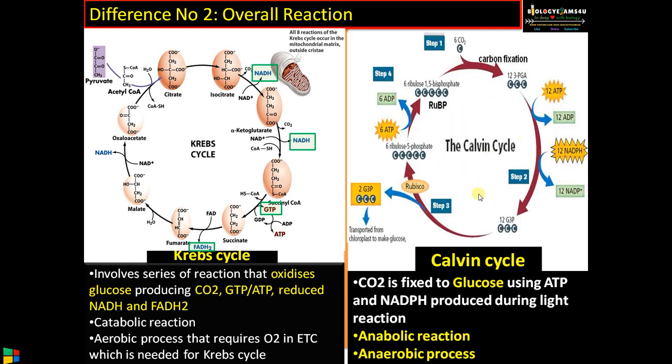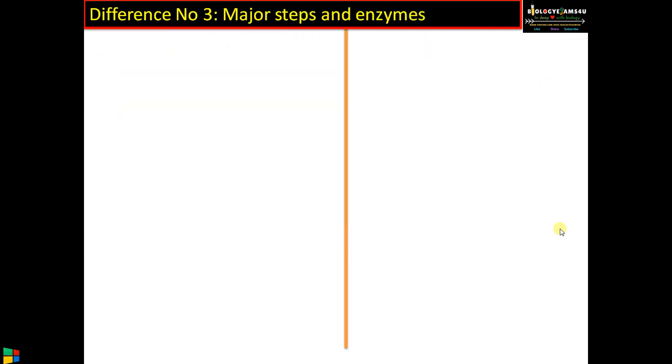Therefore, it is an anabolic process or glucose synthesizing process. As you can see here, ATP and NADPH are utilized, and finally glucose is synthesized in the process. And it is an anaerobic process also, doesn't require oxygen. Difference number 3, major steps and enzymes involved.